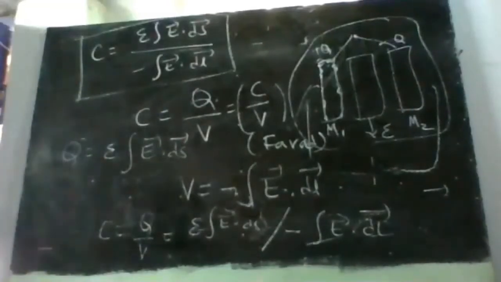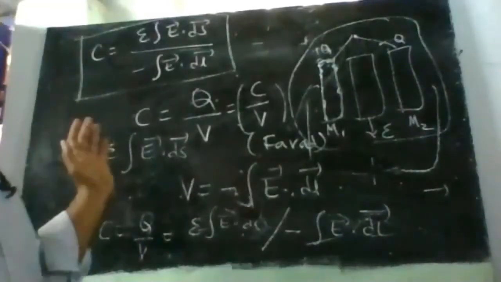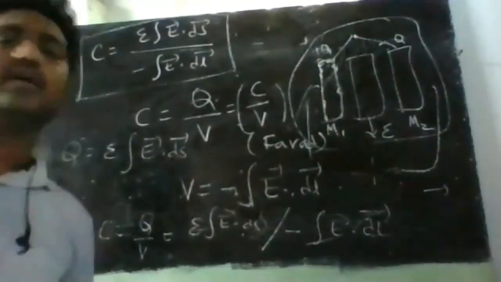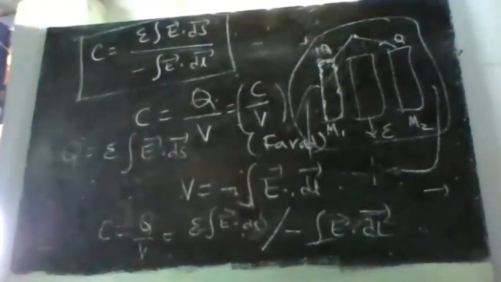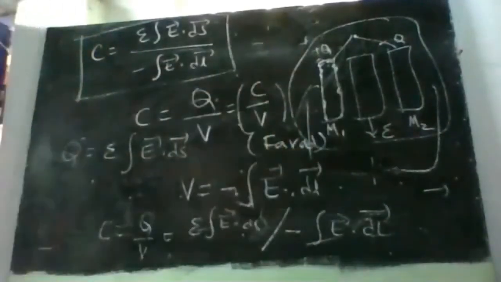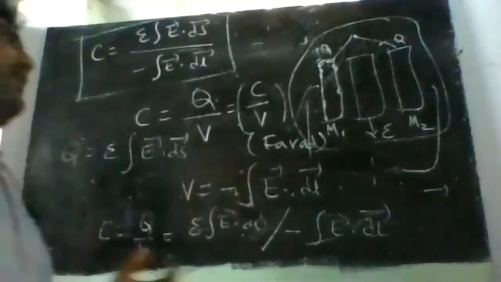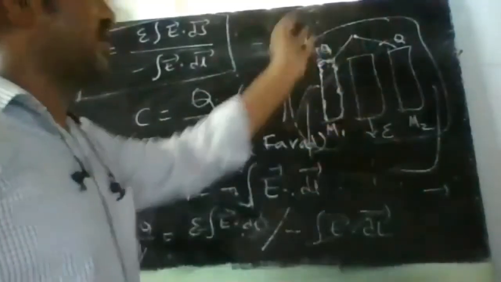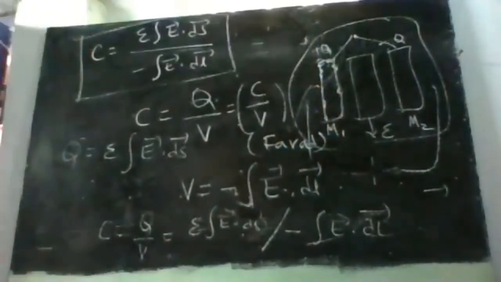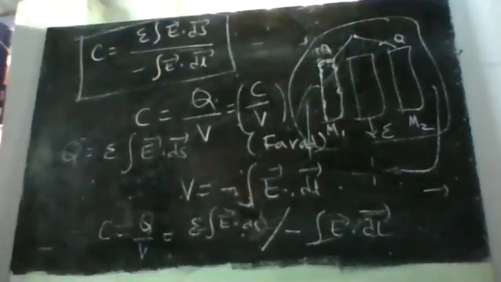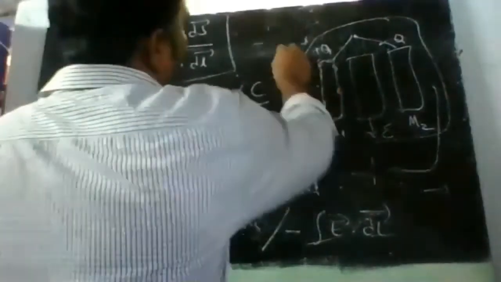Now what I am doing is applying an electric field, E bar. I am putting the entire system in electric field E bar. When I subject this to electric field E bar, what will happen? Inside a conductor, the conductor does not pass the electric field, correct? So I'm applying electric field E bar here.